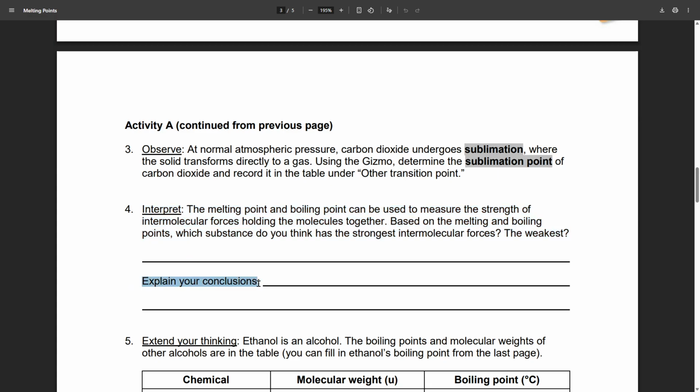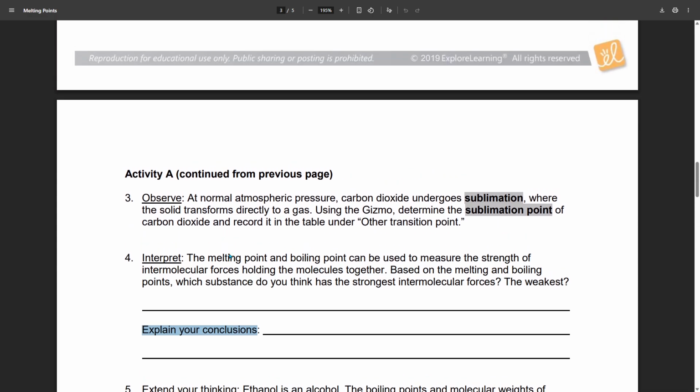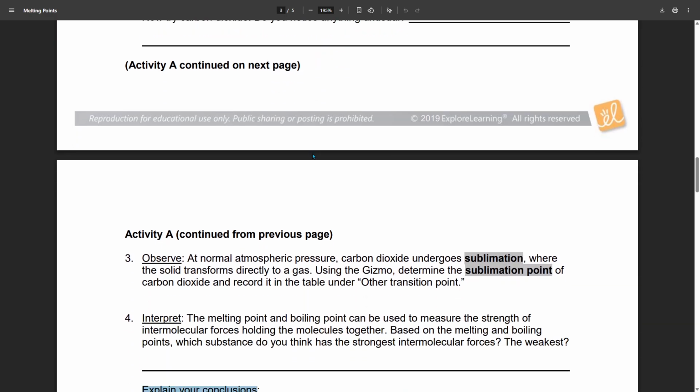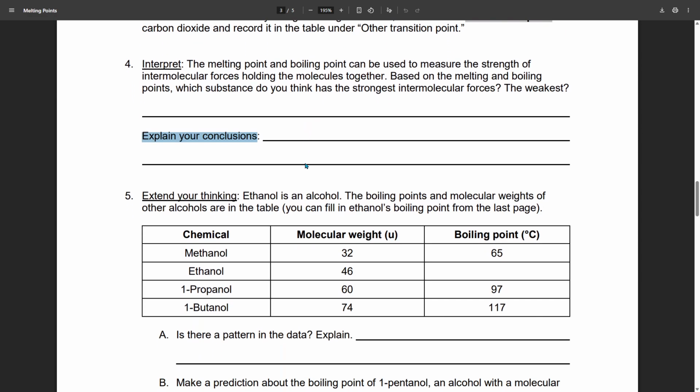Explain your conclusion. Why do you think that substance has the strongest intermolecular force? Can you talk about the range between or any other information that's on that page that supports your answer? You can compare two different elements together and say, well, this one has a stronger intermolecular force because.